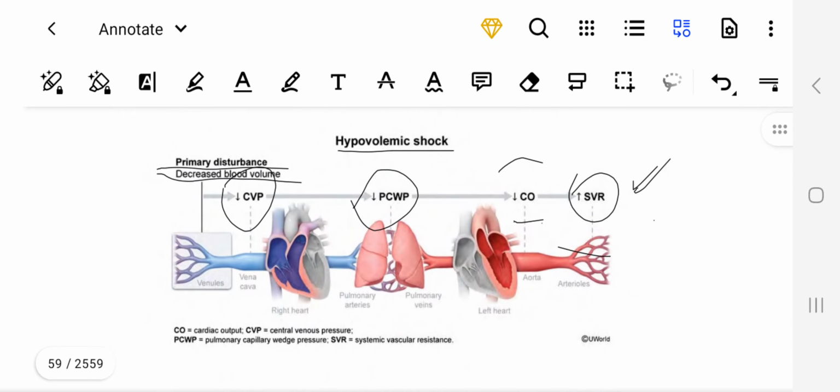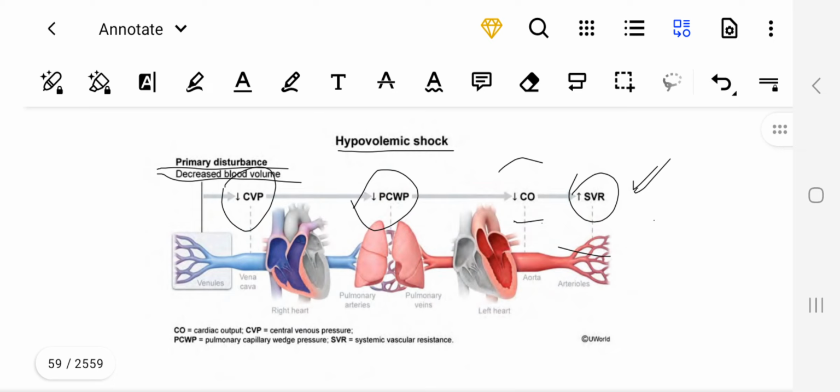Hypovolemic shock, right? Volume is low, so less venous return, so decreased CVP, decreased pulmonary capillary wedge pressure, so decreased cardiac output. Because, as we know, cardiac output is stroke volume multiplied by heart rate, and we know that stroke volume is directly related to venous return, since it depends on the preload.